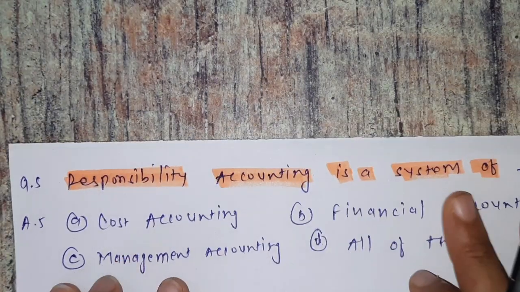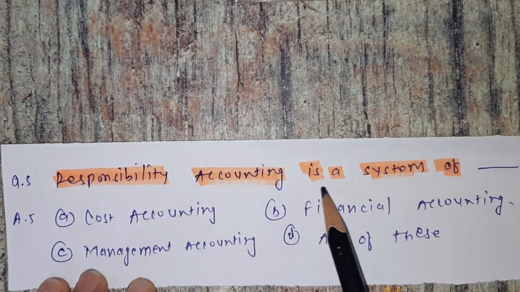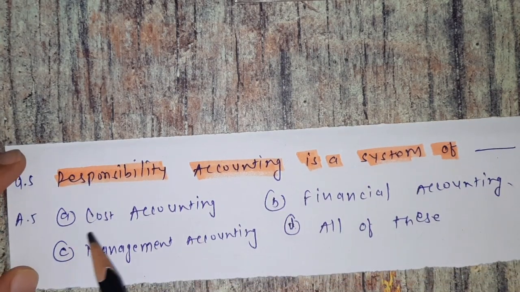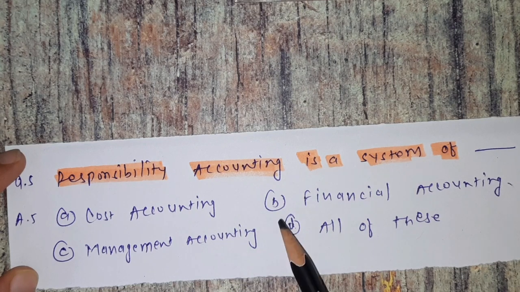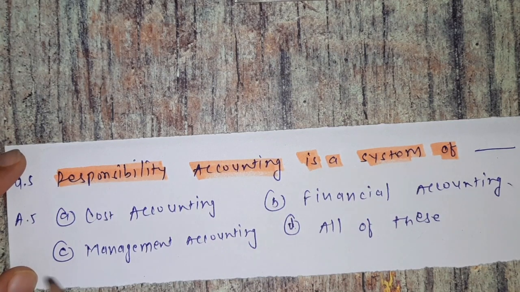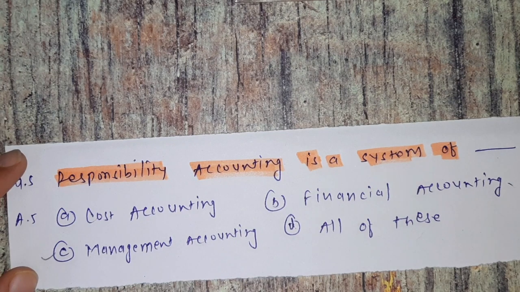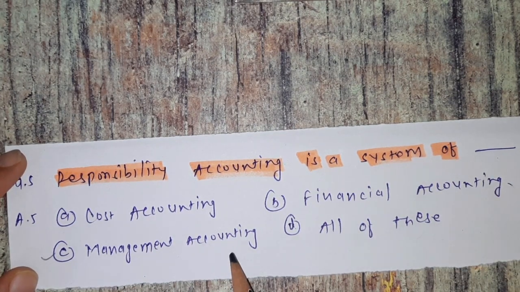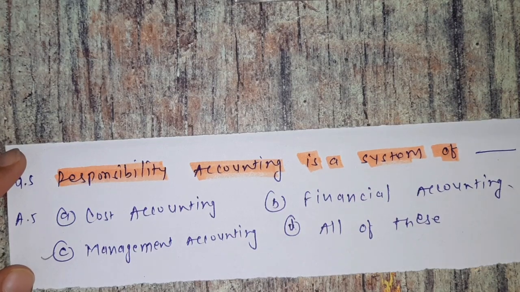Question 5. Responsibility accounting is system of. Options are A, cost accounting. B, financial accounting. C, management accounting. D, all of these. So which is the correct one? It is the option C, management accounting. Okay. So responsibility accounting is system of management accounting. Now we see the next one.